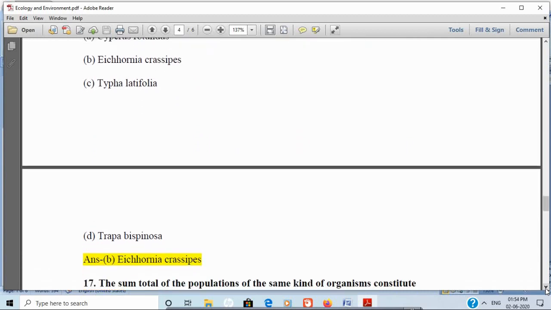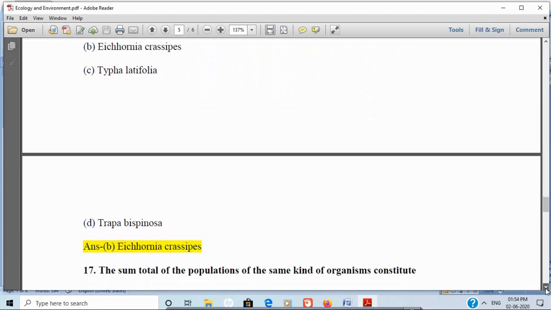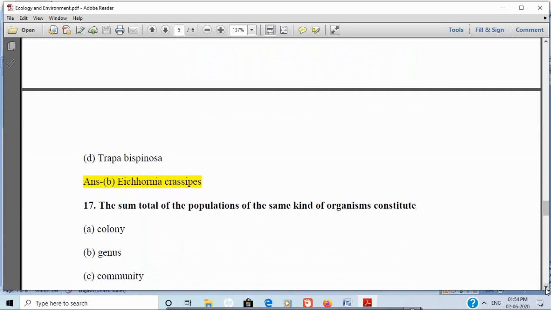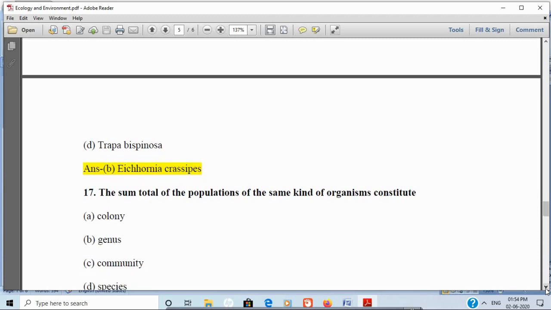Next question, the sum total of the population of the same kind of organism constitutes option A, colony, option B, genus, option C, community, and option D, species. And the correct answer is species. A species is a group of individuals of the same kind with the same phenotypic characters that can interbreed.